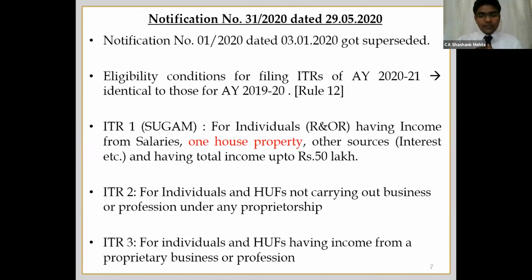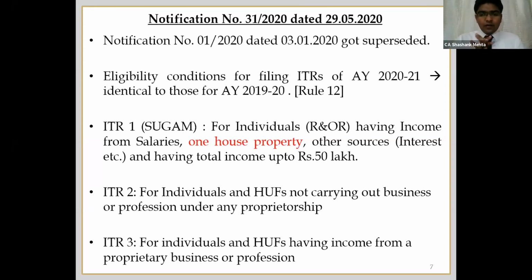When this notification came, the earlier ITR 1 as well as ITR 4 got superseded. So those eligibility conditions are no longer there. You just have to go with the new instruction module, the new notification. As per the newly notified ITR, the eligibility conditions which were prevailing for AY 2019-20 exist here also for AY 2020-21. There is no change now. So whatever we had discussed in the previous slide is now superseded. No need to go into that. Those conditions are now obliterated. They are not there in the statute now.